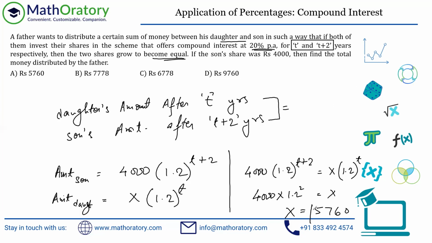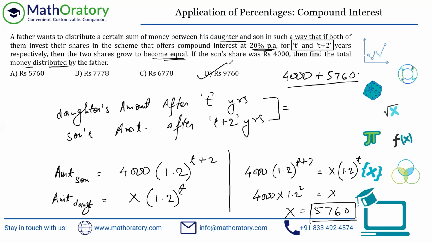By the way, this is not the value we are looking for. This is the daughter's share. We are looking for what is the total money distributed by the father. So the total money distributed by the father is 4,000 to the son and the 5760 to the daughter. So that's a total of 9760. That's option D.